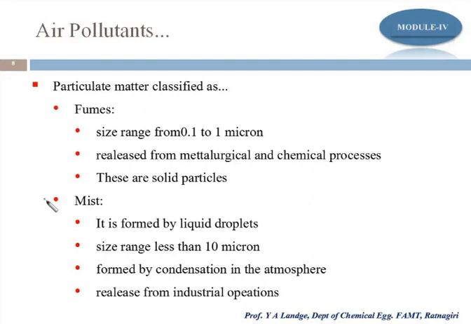Then the mist. What do we mean by mist? It is formed by liquid droplets, with a size range of less than 10 micron, formed by condensation in the atmosphere and released from industrial operations. Just like in an air bubbling system, you see some mist formed above the equipment. That is liquid droplets in the form of condensation. It is released from chemical processing industries, which most of the time release this type of particulate matter that we call mist.